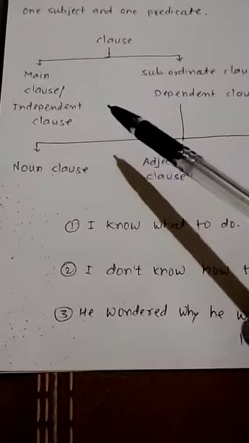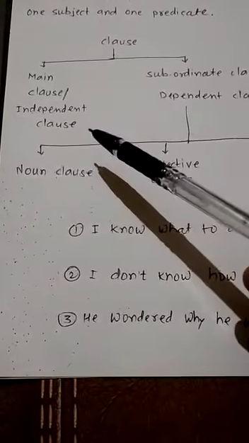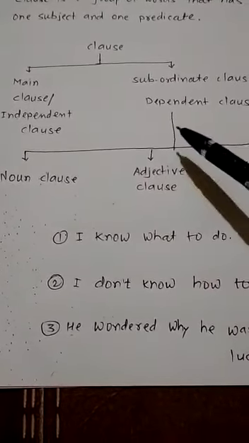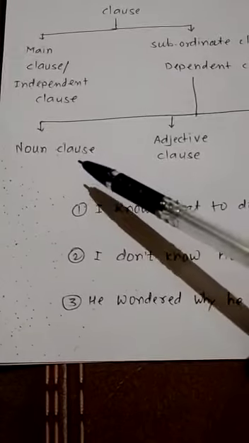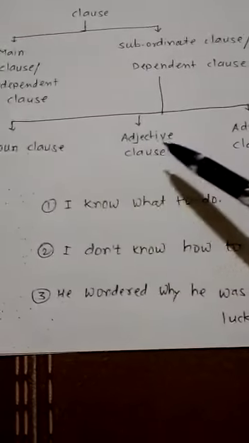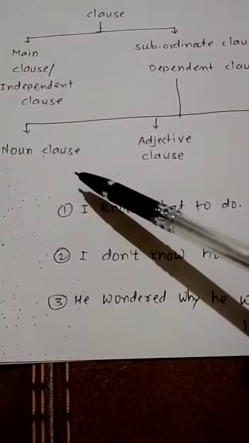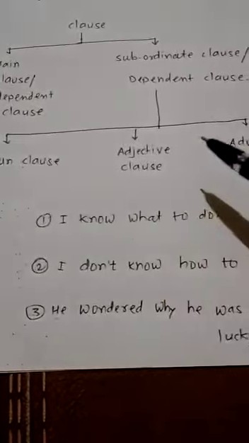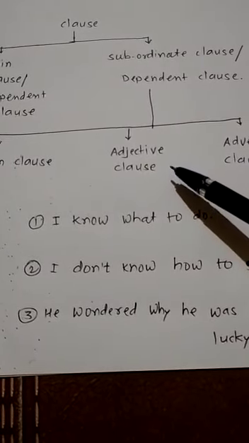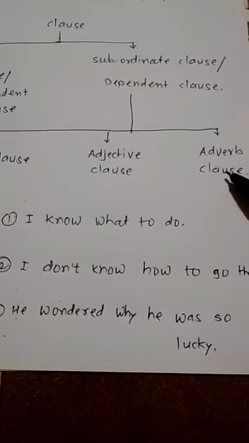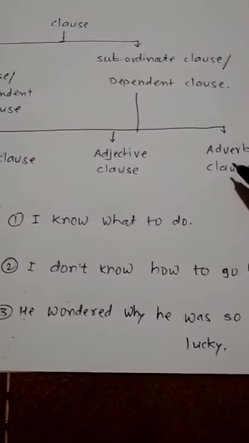Then see, the main clause doesn't have any types, but the subordinate clause is classified into three different types: the first is the noun clause, the second one is the adjective clause, and the third one is the adverb clause. A noun clause means that the clause will play the role of a noun. An adjective clause plays the role of an adjective. An adverb clause plays the role of an adverb.